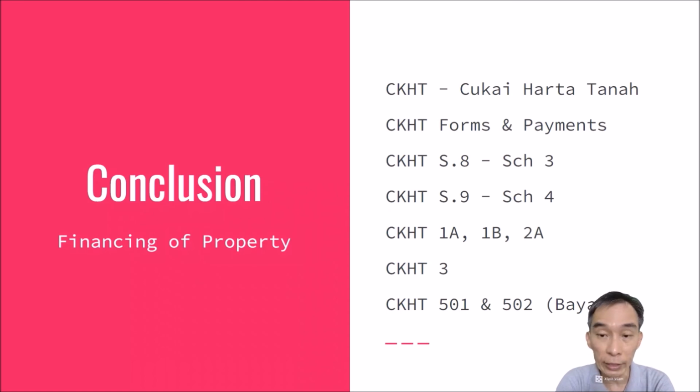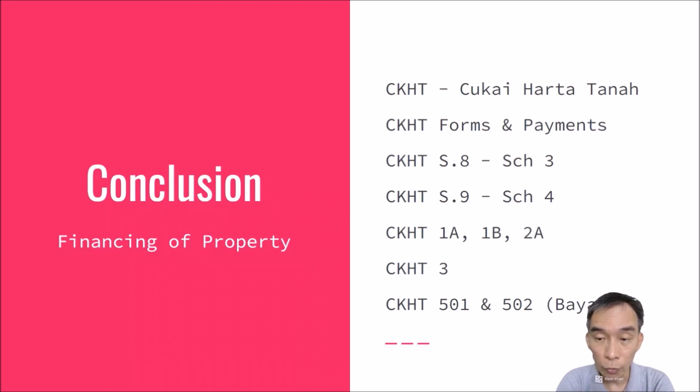And you have section 9, which is Schedule 4, where an individual citizen of Malaysia, upon disposing any property that attracts RPGT, is allowed to do a calculation of 10% or 10,000, whichever is greater, to get a deduction, to enjoy a deduction from the chargeable amount. So that is section 9 or Schedule 4 of the RPGT Act.